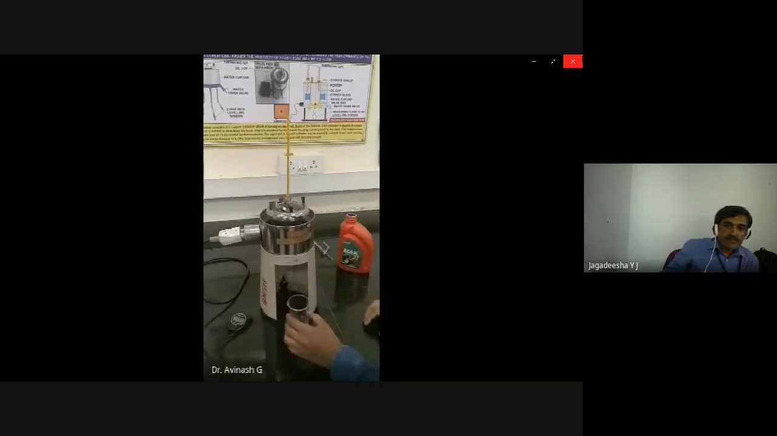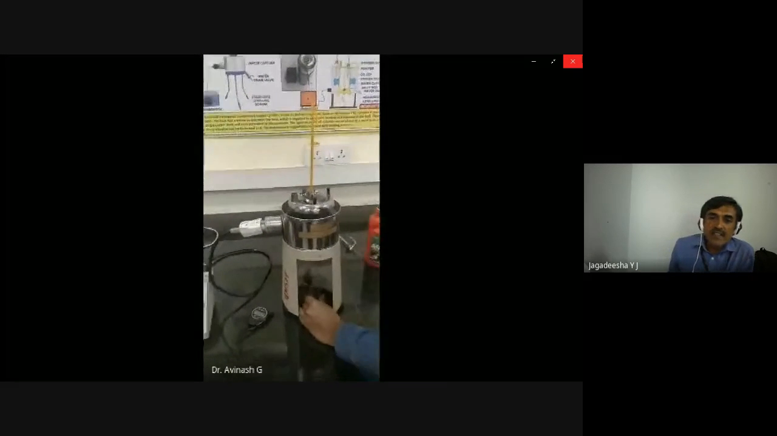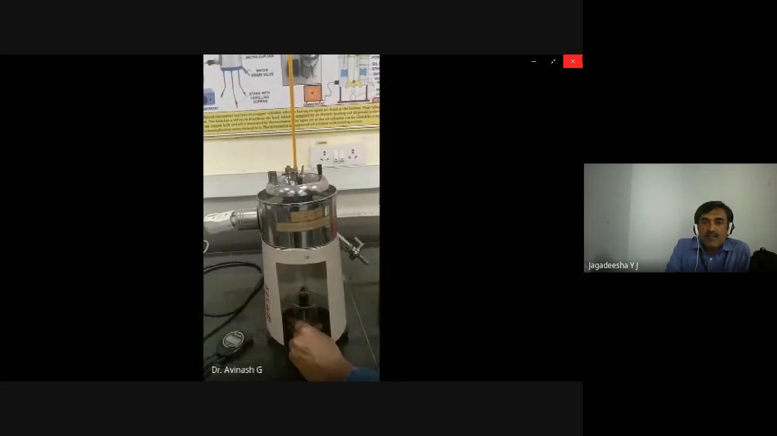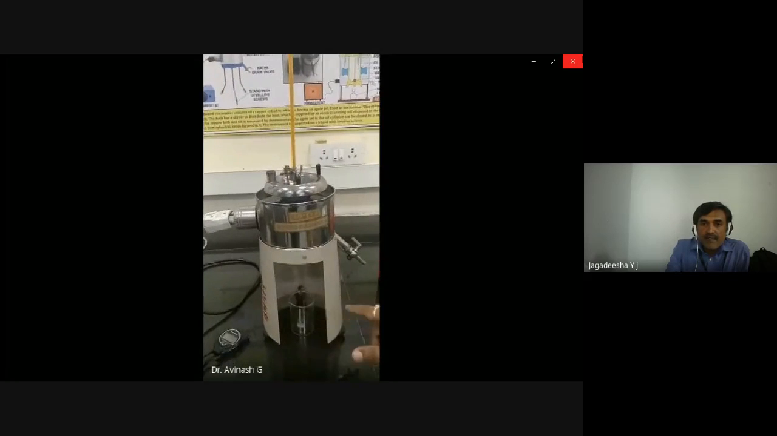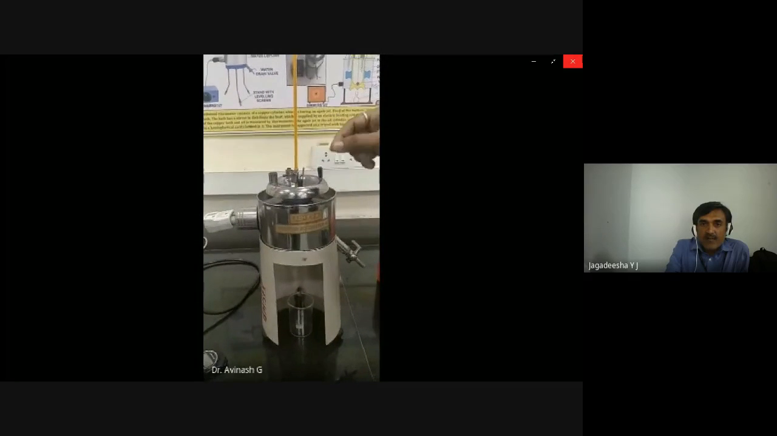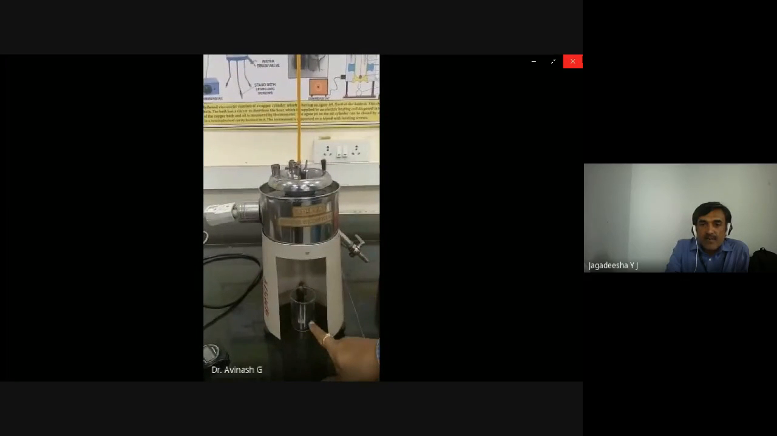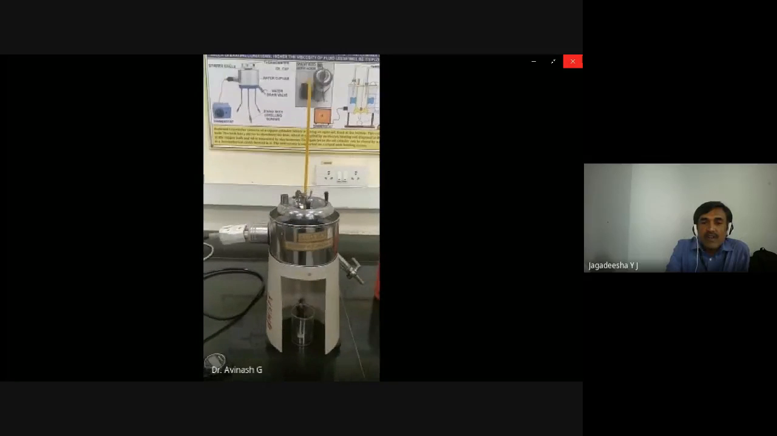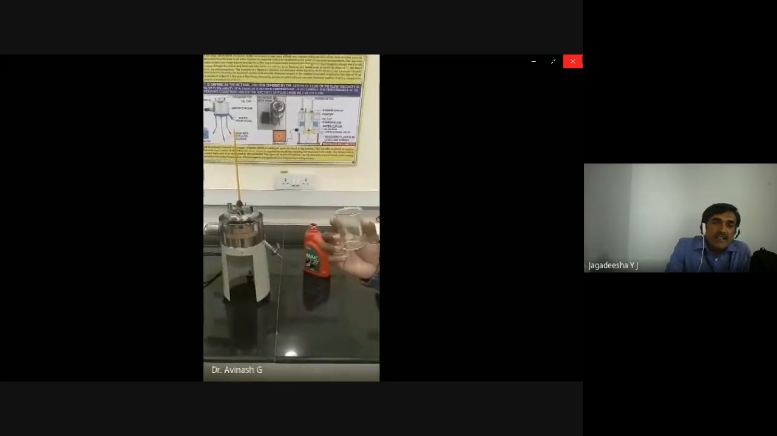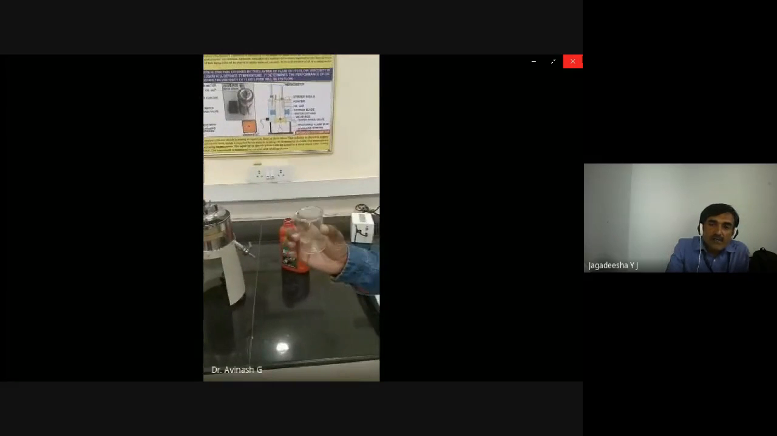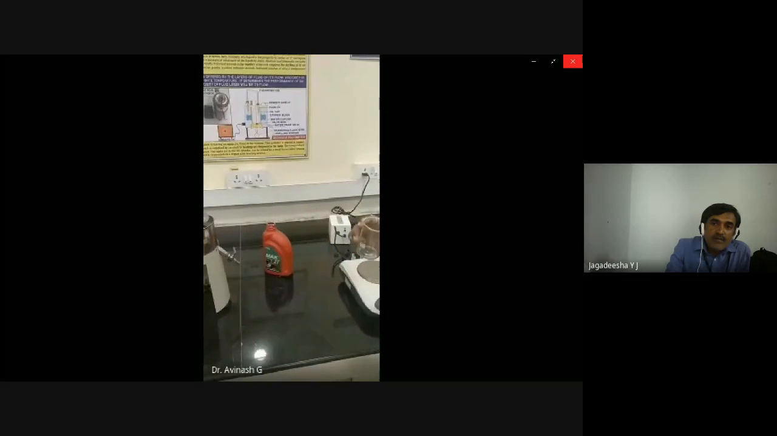The measuring flask is kept below the apparatus, below the oil container, the cup containing oil. Exactly below that, the flask is kept, and a known quantity of oil is collected, and the time taken for that is noted down. Initially, in the hand, they are holding that flask. Why are they holding it?